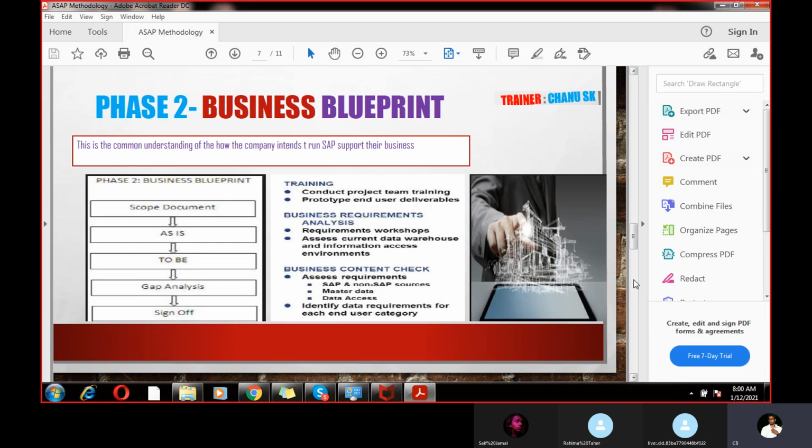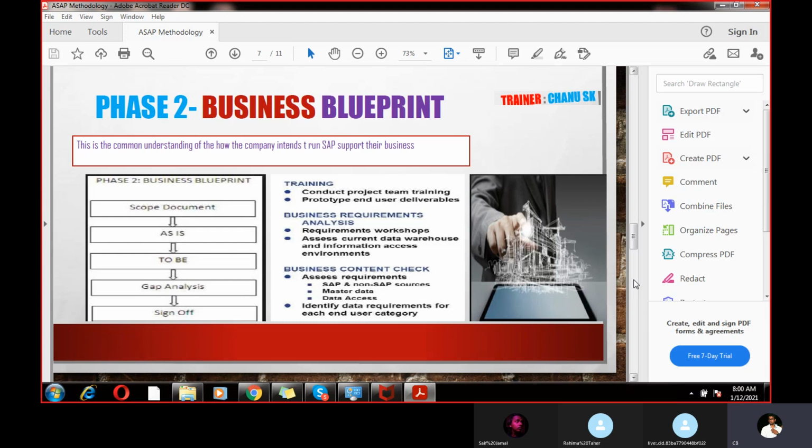Gap analysis: sometimes the client's business is banking, insurance, or manufacturing, but some options are not in SAP. The client has some business information that we cannot map into SAP because there is no such option available. What do we need to do?